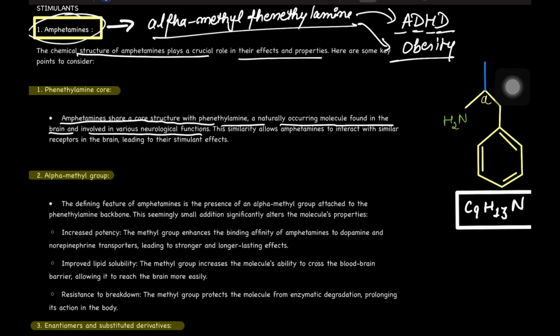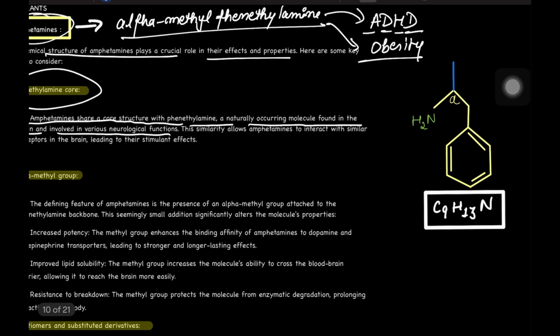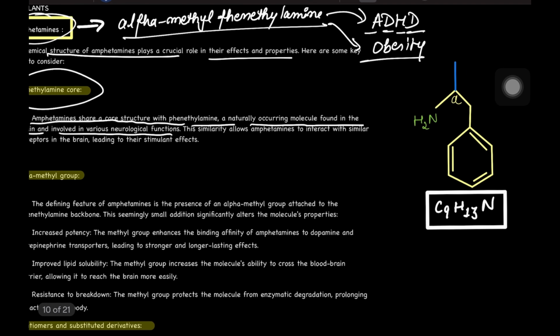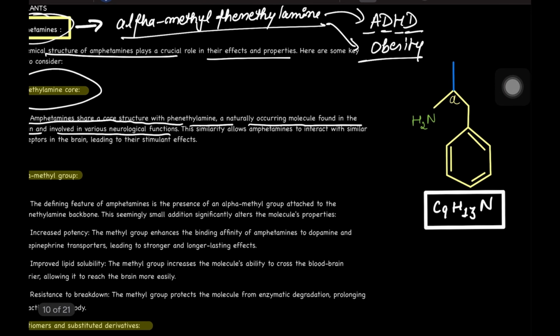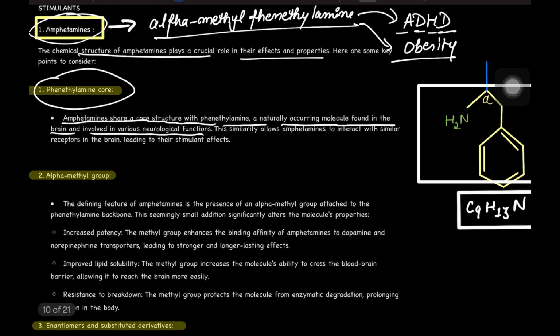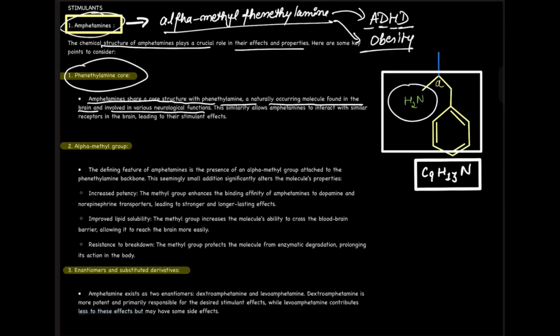Now, phenethylamine core. Amphetamines के पास phenethylamine core होता है, and this phenethylamine is also present in our body. It is a naturally occurring molecule. Now it forms the central backbone of phenethylamine and it is composed of benzene ring that is attached to ethyl amine chain. So we can say this whole structure is basically the phenethylamine core. Okay, now, we have phenethylamine cores in amphetamines, and in our body we have phenethylamine present.